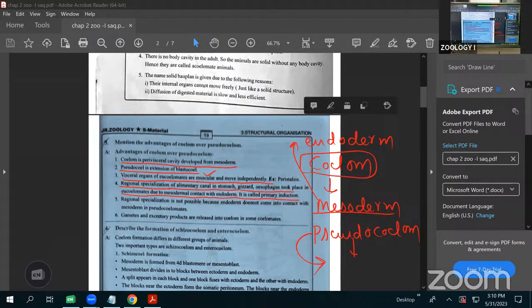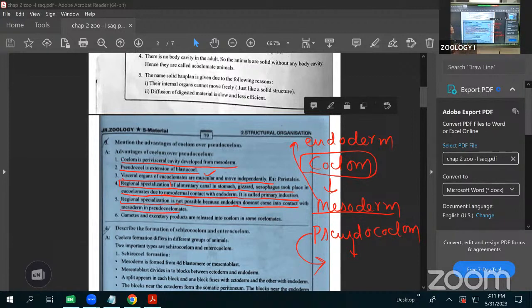Regional specialization occurs inside the coelomates, and that we call primary induction. The mesoderm is in contact with the endoderm, that we call primary induction. That's why they have regional specialization. Regional specialization is not possible in the pseudocoelomates because the endoderm does not come into contact with the mesoderm.